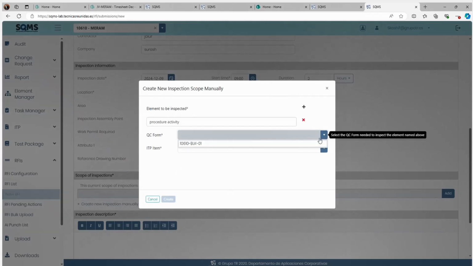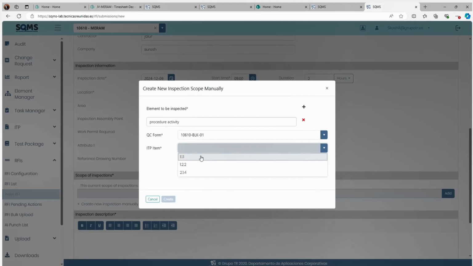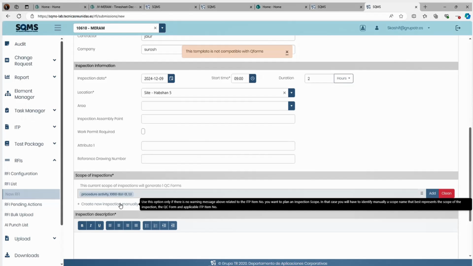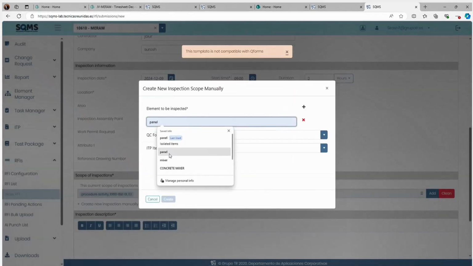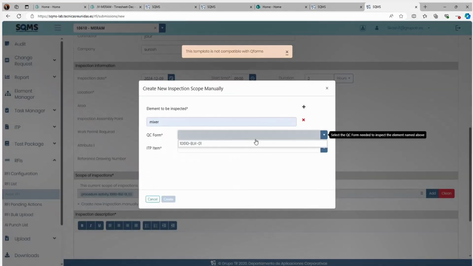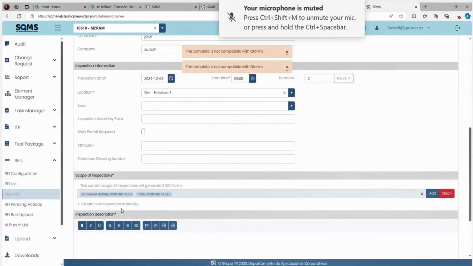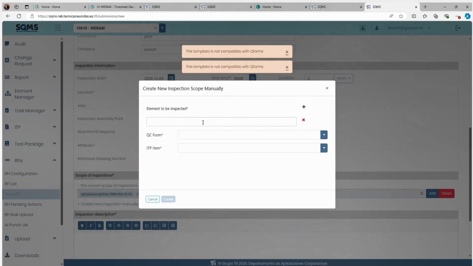Then you need to select the form, the blank form. Then we'll select the point. Okay, for one point we have created. So for the first inspection point, the form is created. Then again, for the second point, you will write whatever data it is, select the point, then 1.22, create.